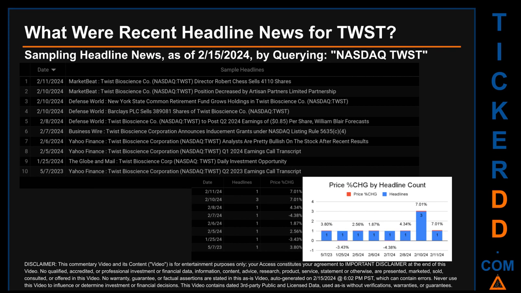What were recent headline news for TWST? Today, Thursday, February 15, 2024, I sampled one of our news aggregators for latest headlines for this ticker. I did so by searching specifically by a keyword that may appear, broadly, in the title or the body of discoverable news articles. The keyword that I used was a combination of the exchange and the ticker symbol, NASDAQ, TWST.